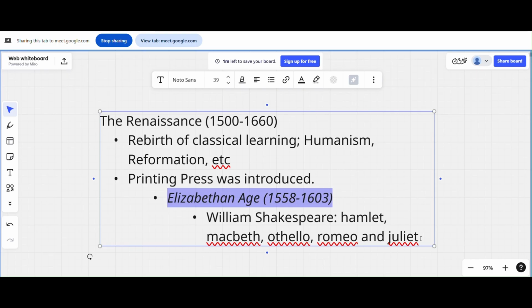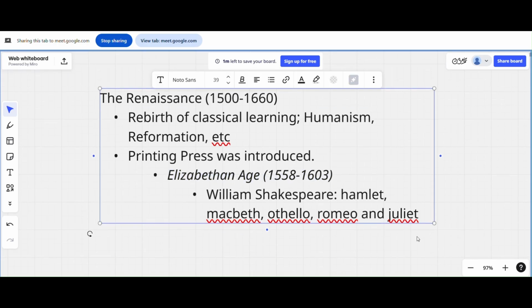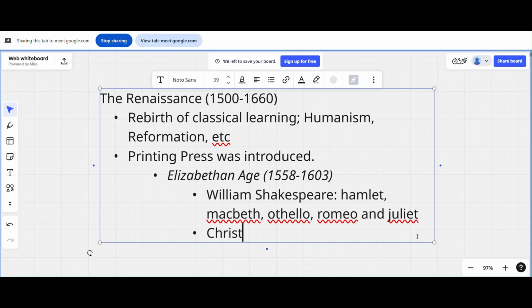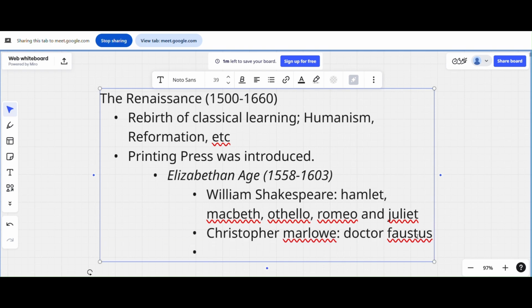And next, what about Christopher Marlowe? Do you know that Christopher Marlowe died of opium addiction? The guy died very young, and he has very few works. Dr. Faustus is one of the most popular works of his, and Edmund Spenser, The Faerie Queene.